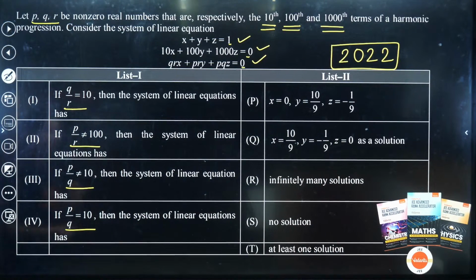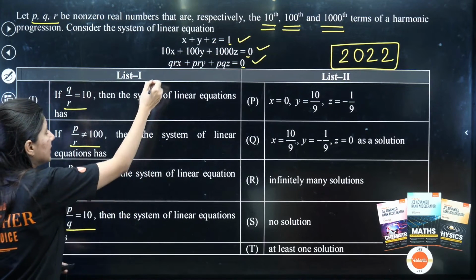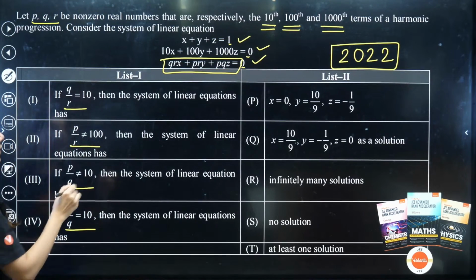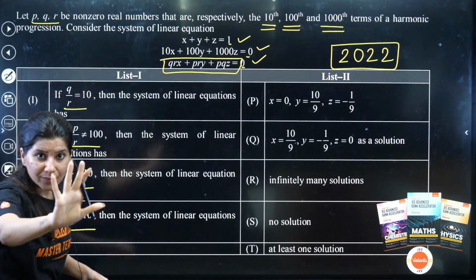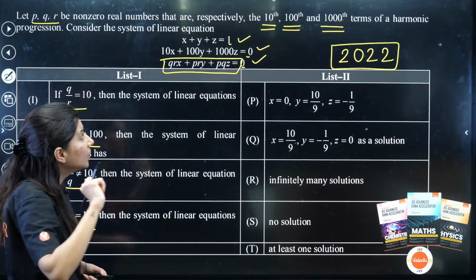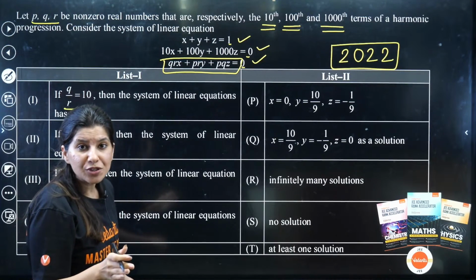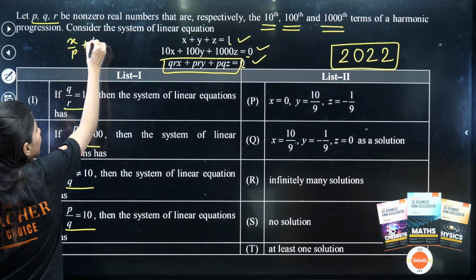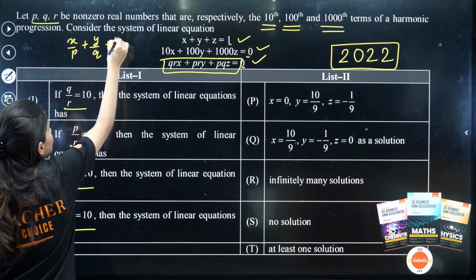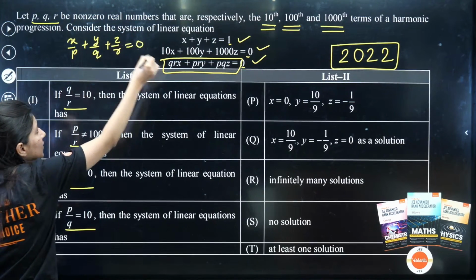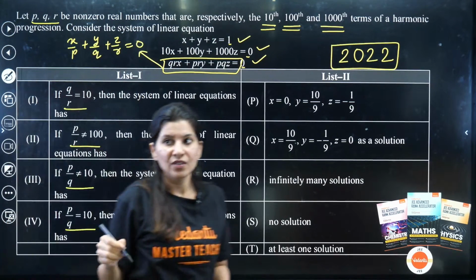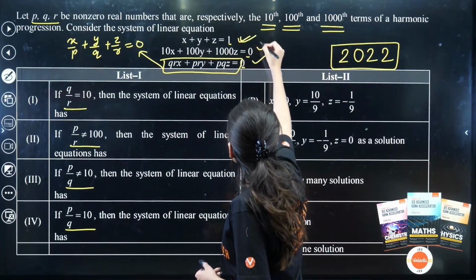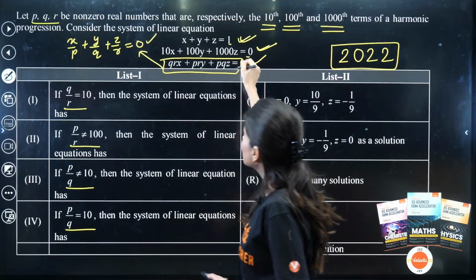Okay, and also one more thing. What about this? If I just take this into consideration, the first equation is pretty clear, the second is pretty clear. Third, if I divide the whole equation by PQR, what do I get? X upon P plus Y upon Q plus Z upon R is equal to 0. This is your third equation. So this is actually a better looking equation. We have just simplified this. Now this is first, this is second and this one is third. You can just forget this.